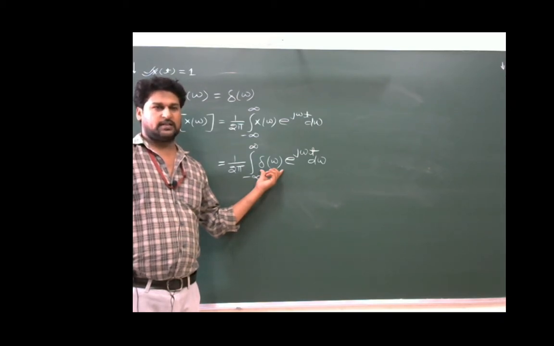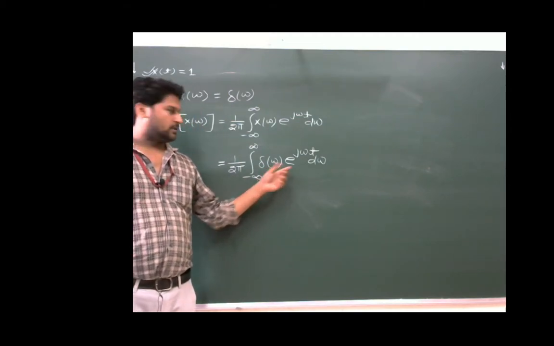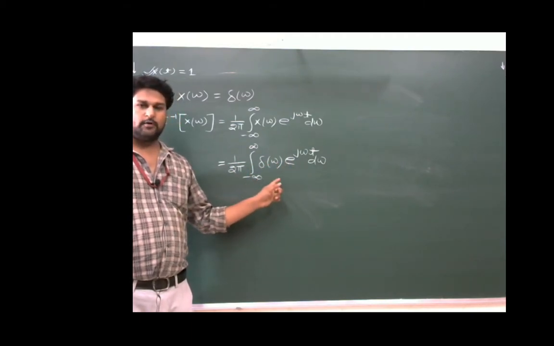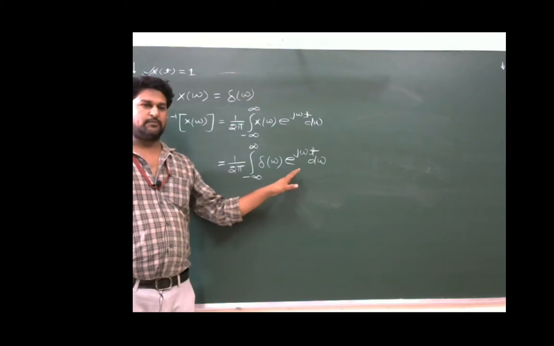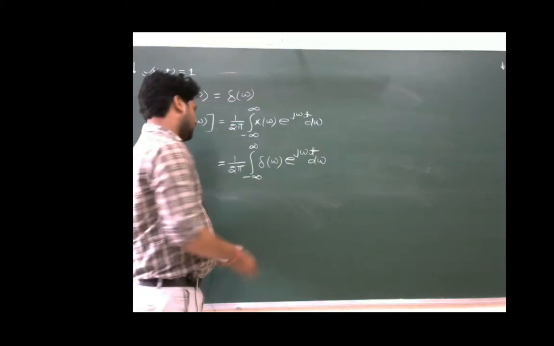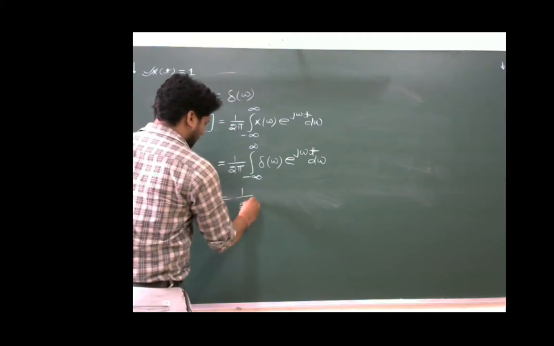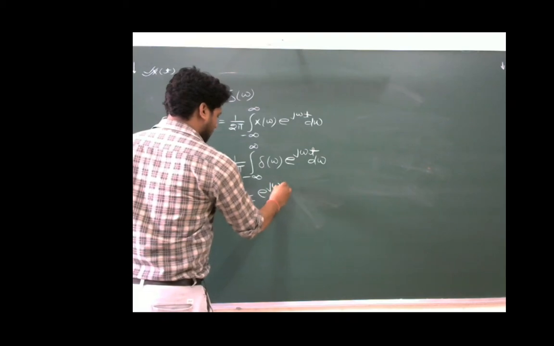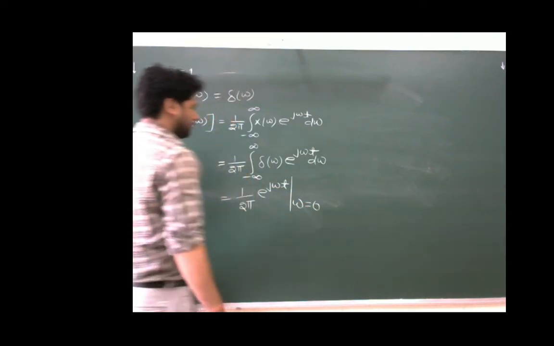It means that if omega is non-zero, then this integration will result in 0, and if omega is equal to 0, only then this integration will produce some value, and this will become equal to 1 upon 2 pi e power j omega t with omega is equal to 0.